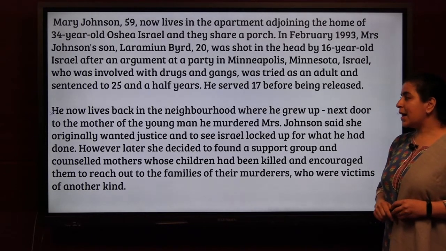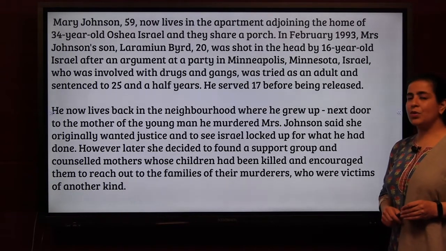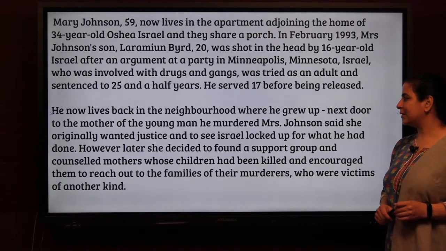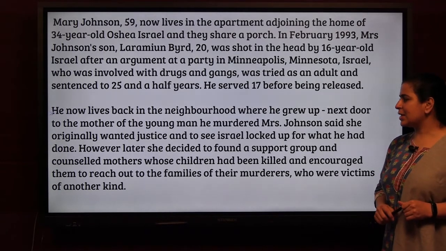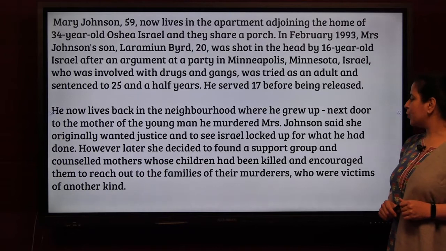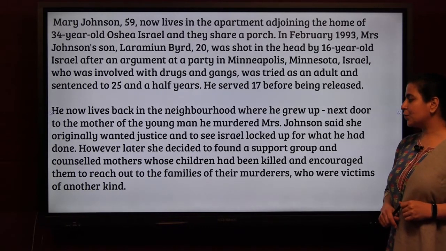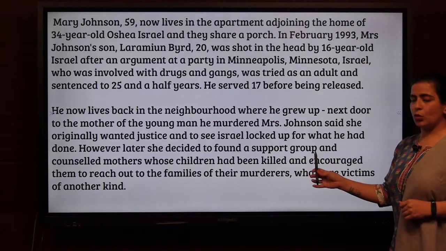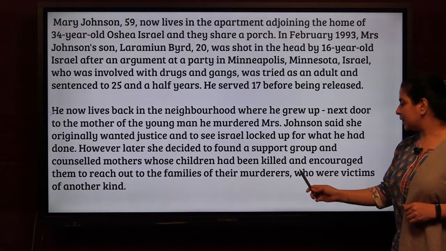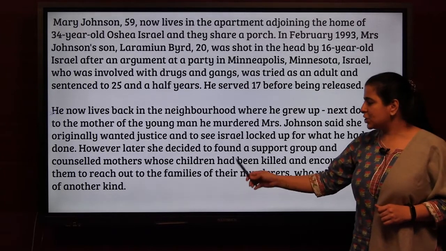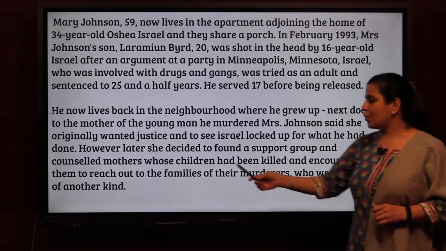He now lives back in the neighborhood where he grew up, next door to the mother of the young man he murdered. Mrs. Johnson said she originally wanted justice and to see Israel locked up for what he had done. However, later she decided to find a support group and counseled mothers whose children had been killed, and encouraged them to reach out to the families of their children's murderers, who were victims of another kind.